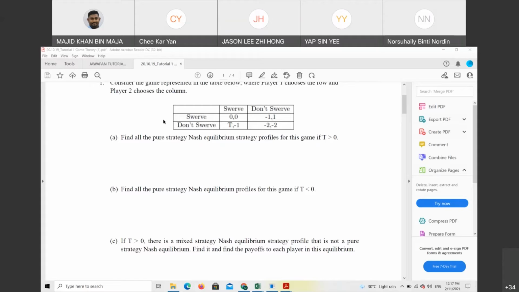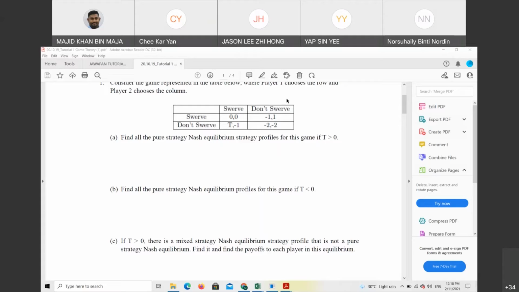So let's put this one as P and 1 minus P. Correct or not? Betul. Yeah. For player 2, what do we put? If you already put P and 1 minus P here, we can put anything here, let's say Q and 1 minus Q. Betul tak? Next, what is the second step?